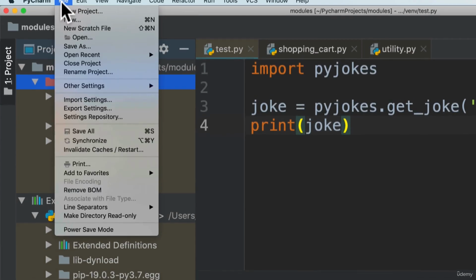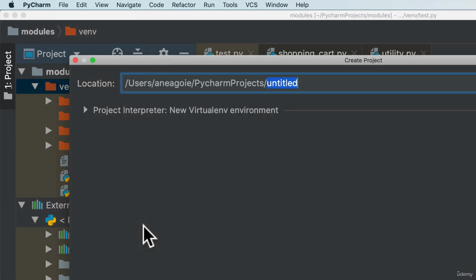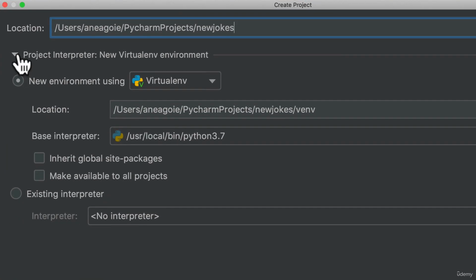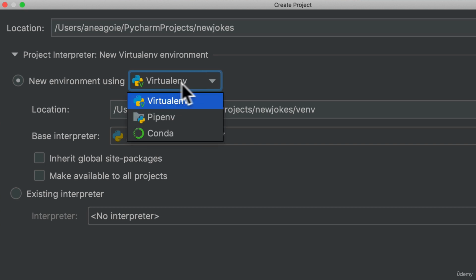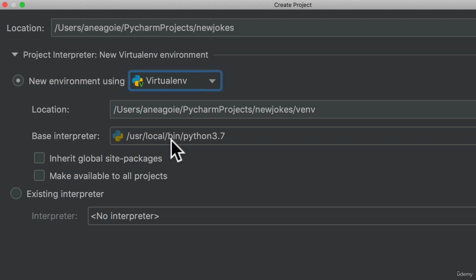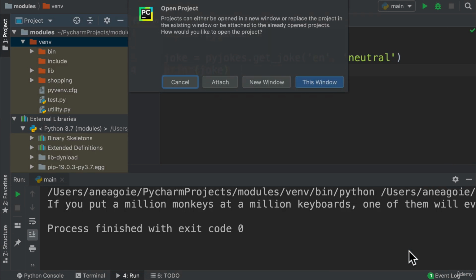As a matter of fact, let's say I want to create a new project. Here, I can create a project, let's say new jokes project. And here, in the dropdown, you see that I have a new environment using virtual env. So I can use virtual env, which is built into PyCharm, to create a virtual environment. You also see that I have something called pipenv, which I mentioned. But usually you select the virtual environment, and when you do create, let's say this window is fine.